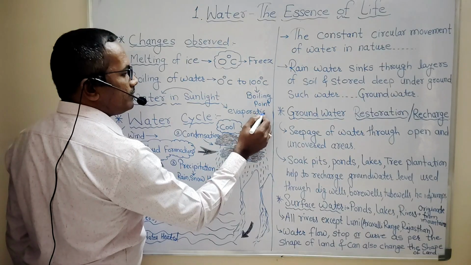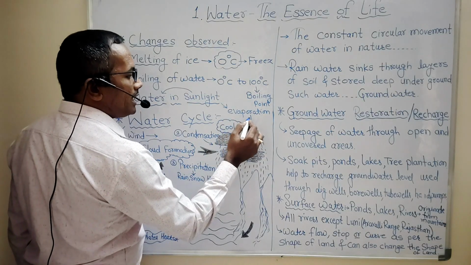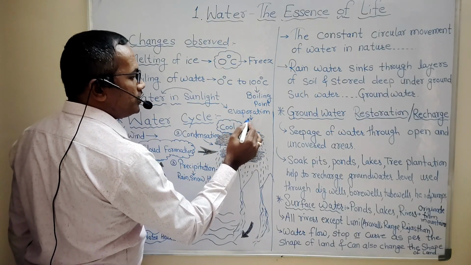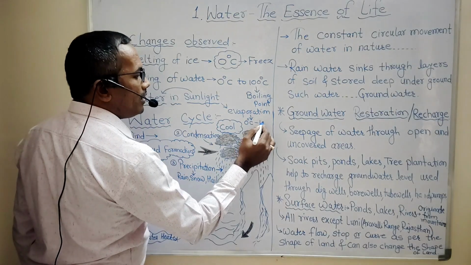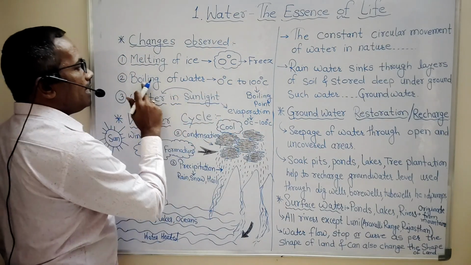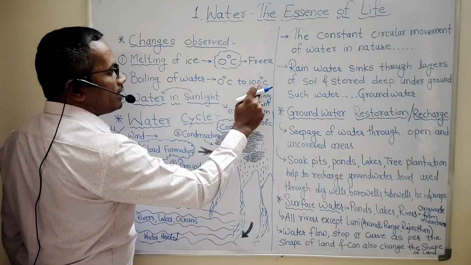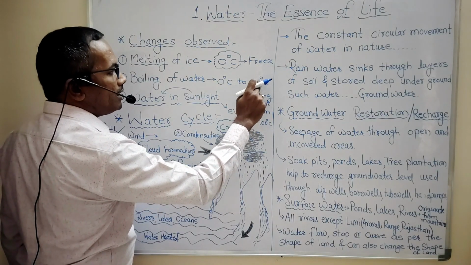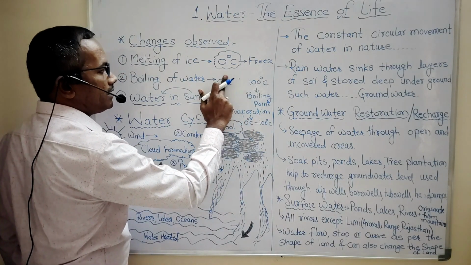Which means evaporation can take place between 0 degrees and 100 degrees Celsius. Okay, and boiling of water takes place at only 100 degrees Celsius.